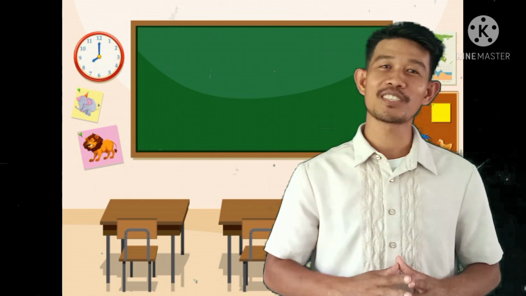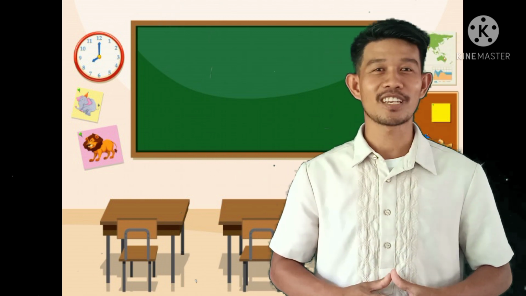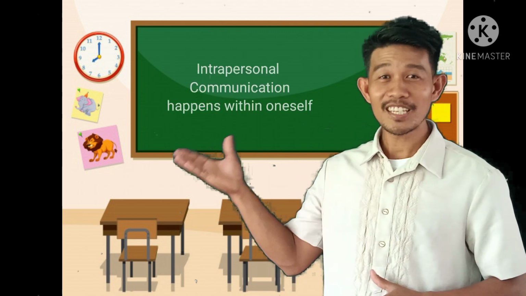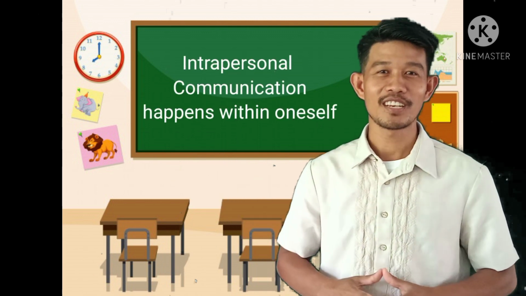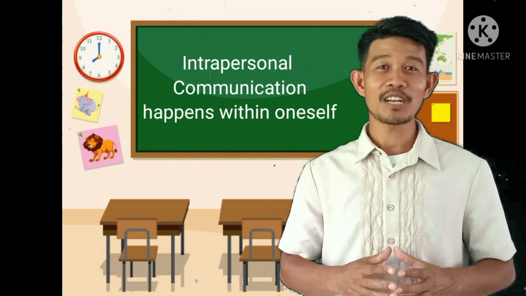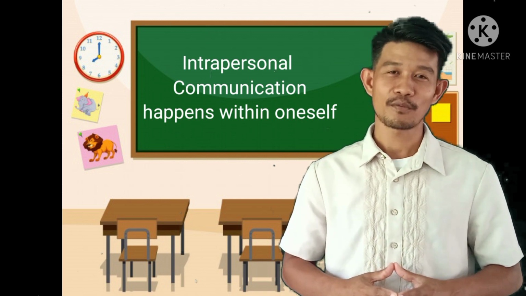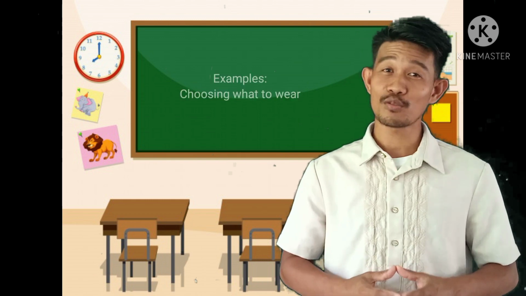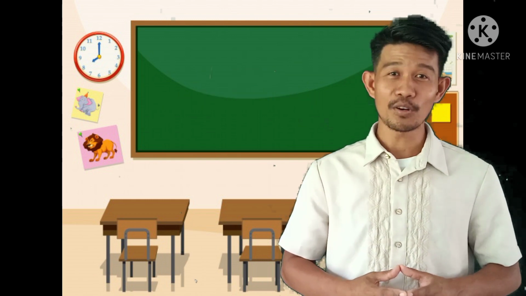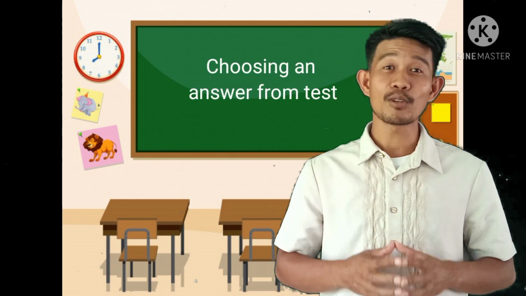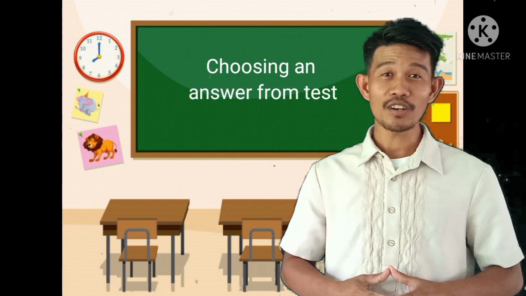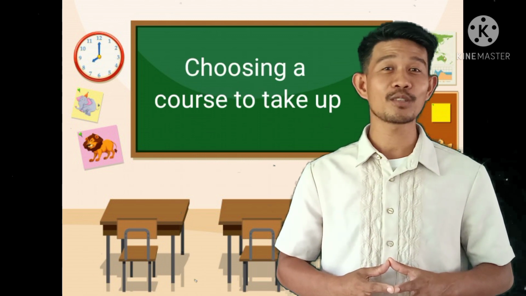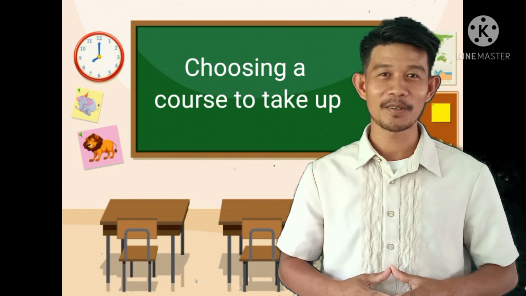Now let us go to the second type of speech context, which is what you call the intrapersonal communication. In here, the communication happens within oneself. An example of an intrapersonal communication is when you're going to choose what to wear for today, or you're going to choose an answer in a multiple type of test, or you're going to choose what course you are going to take when you will be in college.